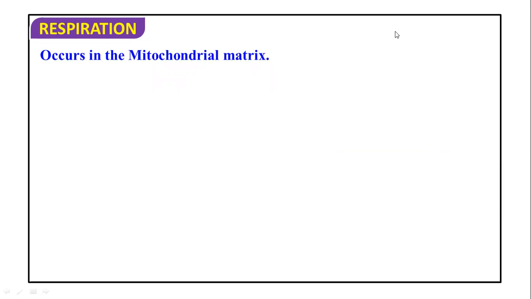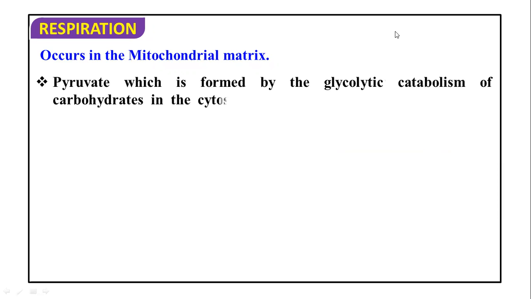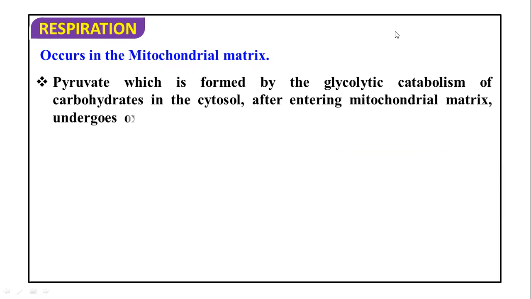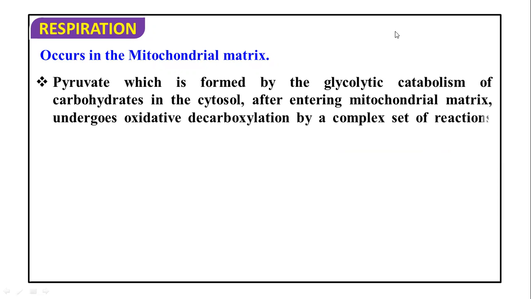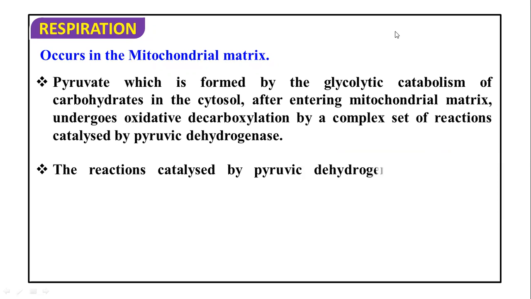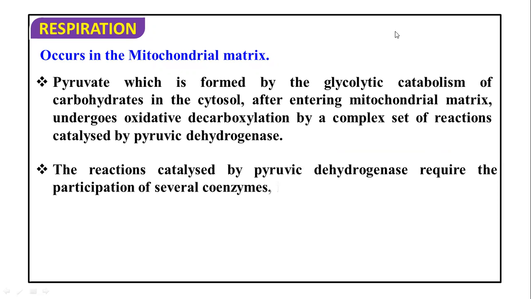So as we know, this link reaction occurs in the mitochondrial matrix. As we have discussed in the link reaction, pyruvate, which is formed by the glycolytic catabolism of a carbohydrate in the cytosol, after entering the mitochondrial matrix, undergoes oxidative decarboxylation by a complex set of reactions that is catalyzed by the pyruvate dehydrogenase enzyme complex, as we have discussed just now. So the reaction catalyzed by pyruvate dehydrogenase requires the participation of several coenzymes, as we have discussed, the NAD plus, coenzyme A, TPP, thiamine pyrophosphate, and cofactors are required.